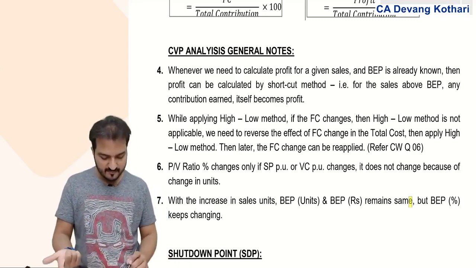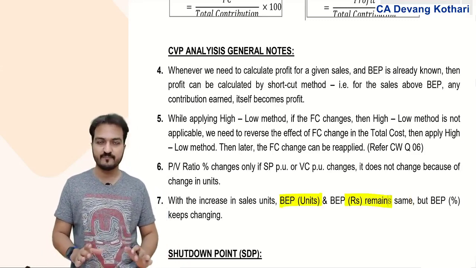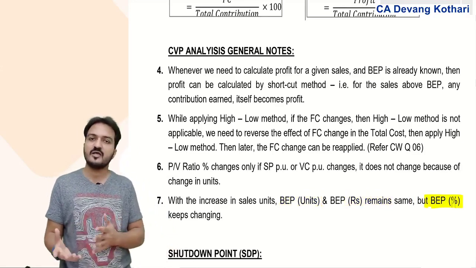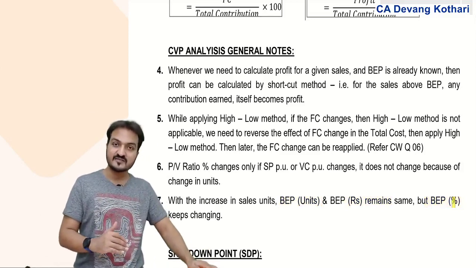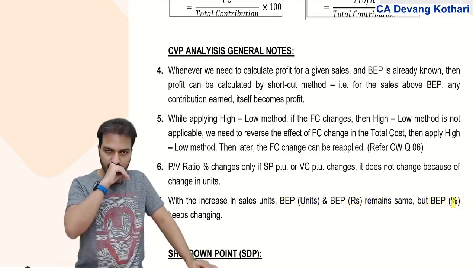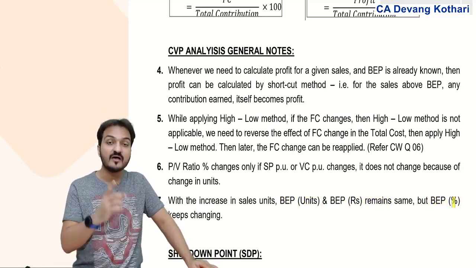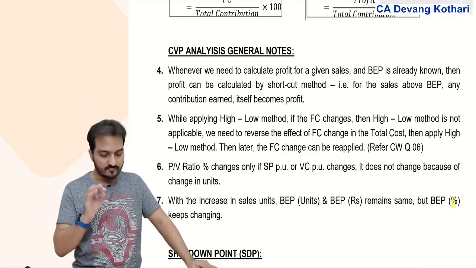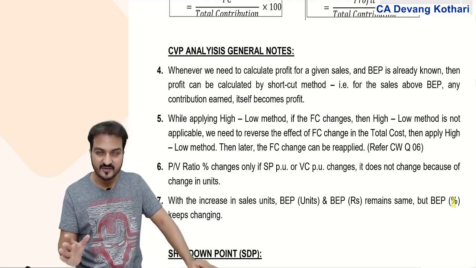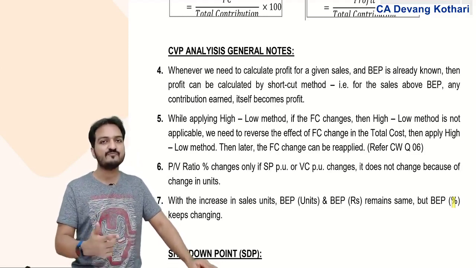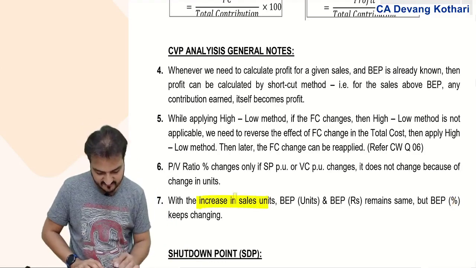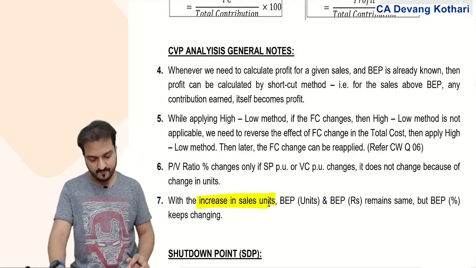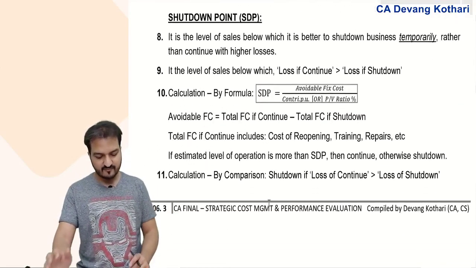BP units and BP rupees obviously remain the same, but naturally BP percentage will change because it is a percentage of total sales, which is now 2000. So BP percentage means, out of 2000, what percentage is BP? So BP units and BP rupees always remain the same. BP percentage will keep changing when the sales units are increasing. Done? Okay. There were some general notes regarding CVP analysis.